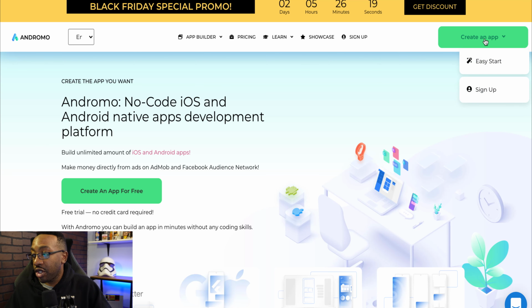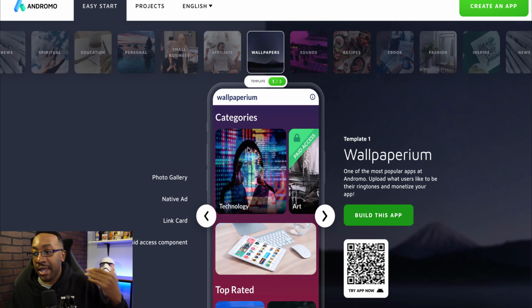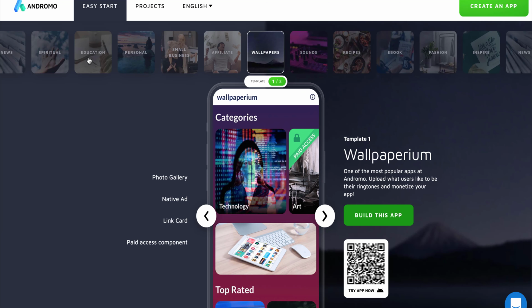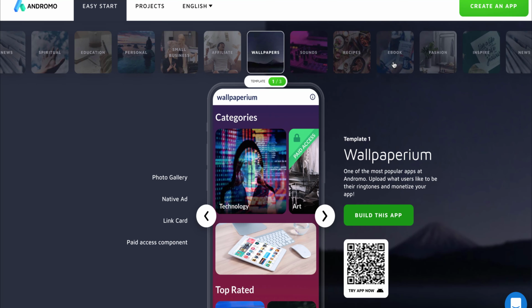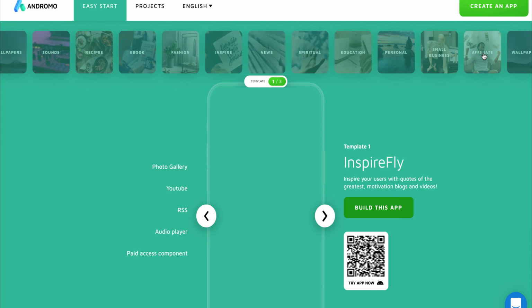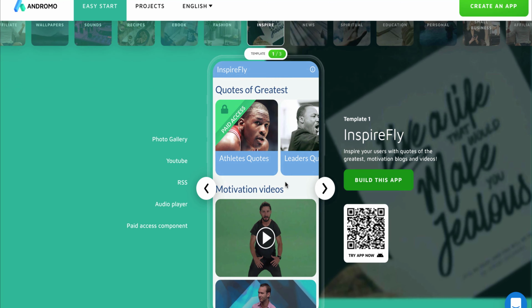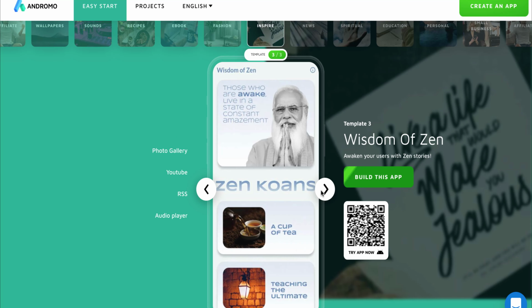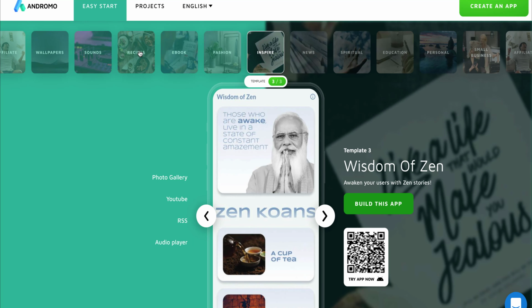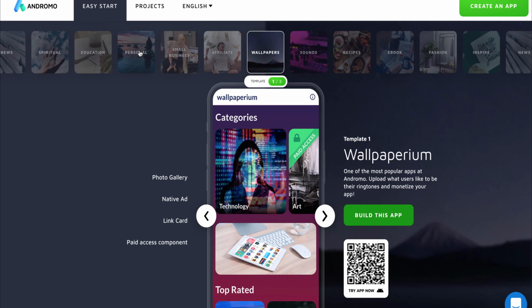And also I would like to show you that there's an easy start section for Andromo. So if I'm thinking about, is this the right thing for me? I would just look at the different options for ebooks, creating recipes, fashion, news, and start looking at, is this something that's right for me? And they already have the templates made. 9 times out of 10, that's what you're needing to do to get started to see if you have traction for your minimum viable product.